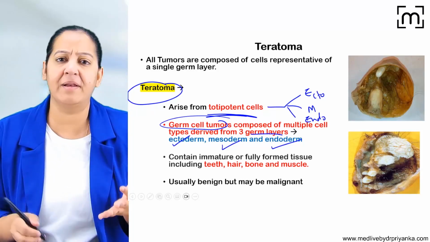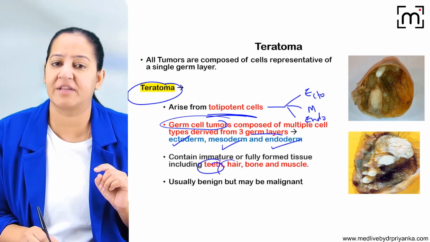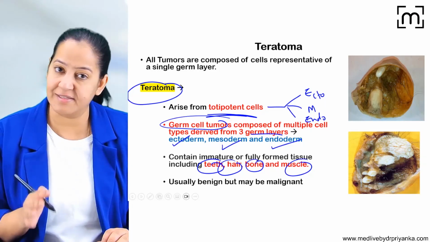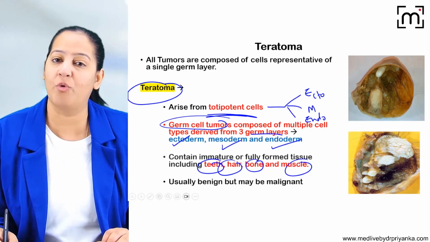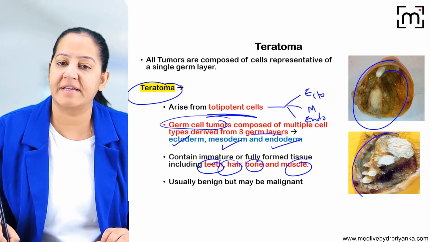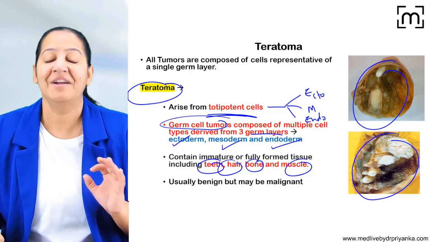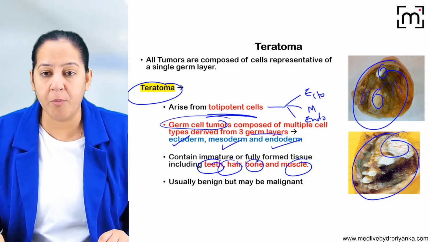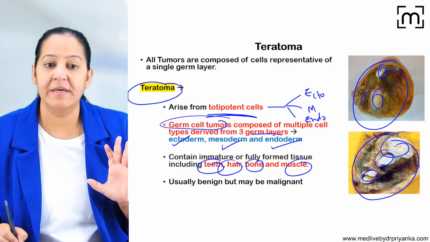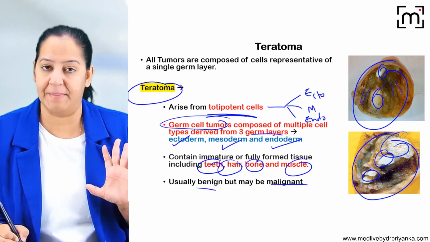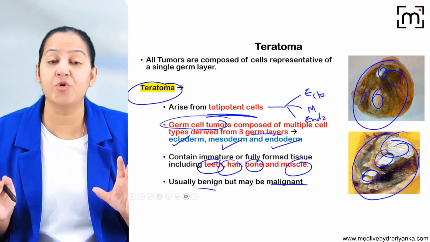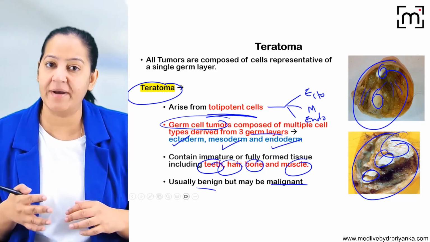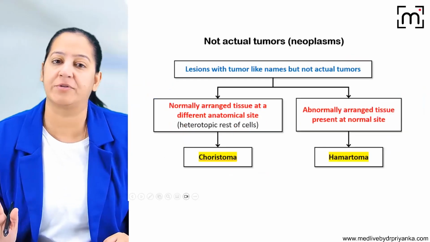It can contain multiple components, like sometimes teeth, hair, bones, muscle inside the tumor. It usually occurs in the gonads. In males, it can occur in the testes, and in females, it can occur in the ovaries. Now you can see this is the gonad, the testes or the ovaries, inside which you can see the teratoma. On the cut surface, you can see the teeth are present, the hairs are present, sometimes bone is present. Usually it is benign, but sometimes it can be malignant. So that is teratoma. It is a tumor derived from the totipotent cell, so it can differentiate into the components of any of the three germ cell layers. That is the unique thing about the teratoma.